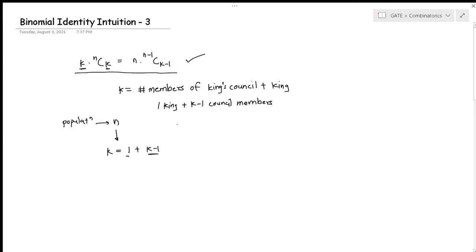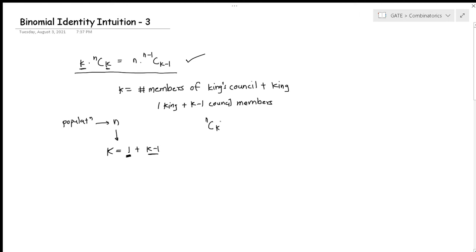Now, how can I count this? One approach might be to pick the k important people first. Out of n, let's choose k, and now I need to elect one of them as king. Out of k, I am choosing one as king, so how many choices will I have? I will have a total of k choices, because I have selected the k people.